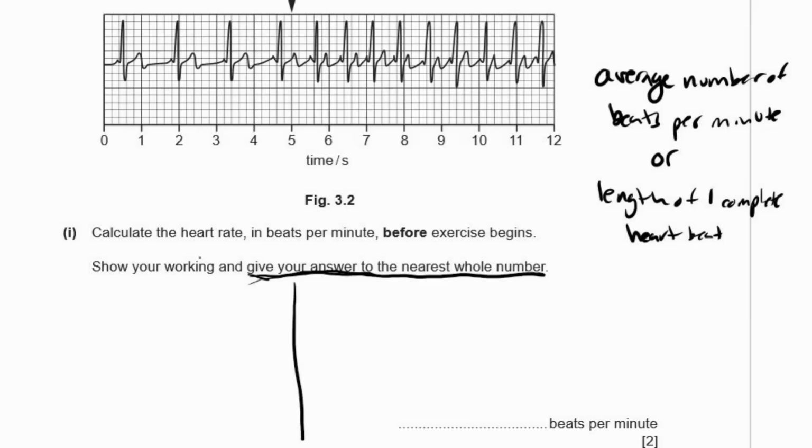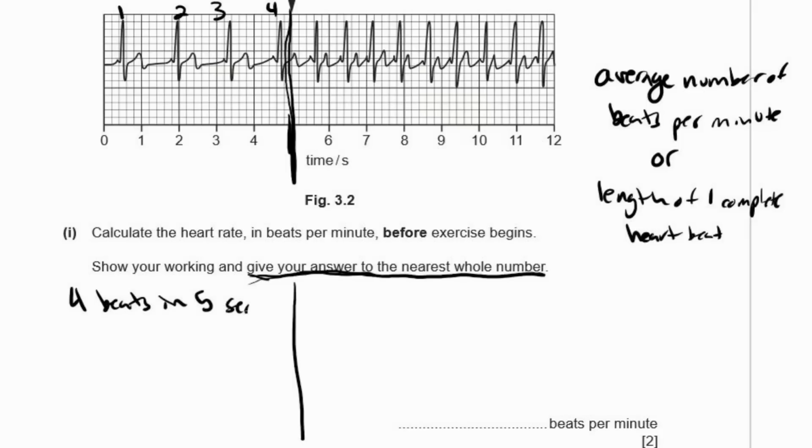So the first method, if we look at this, the average number of beats per minute, how many heartbeats are in 1 minute? If we look for the number of heartbeats in 5 seconds, because that's when it begins, we could say there's 1, 2, 3, 4 beats in 5 seconds.